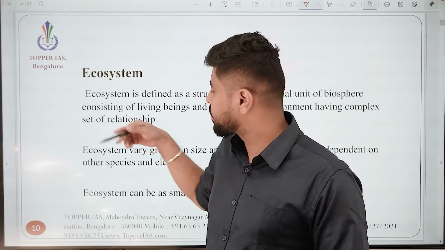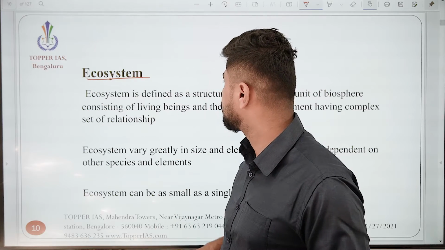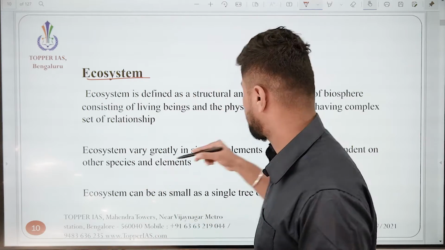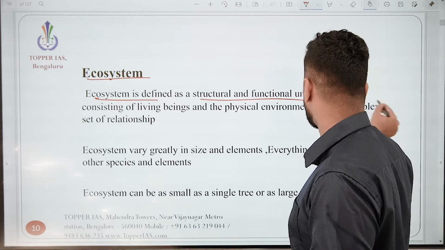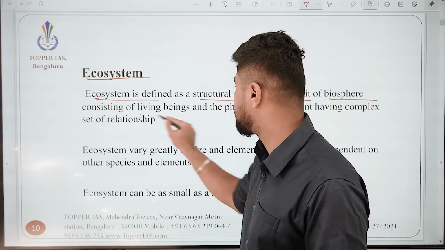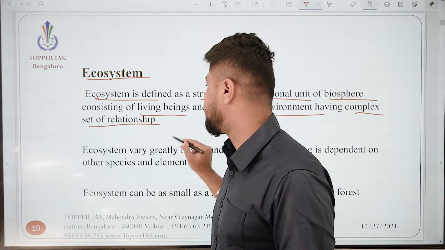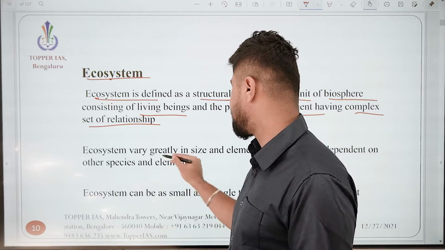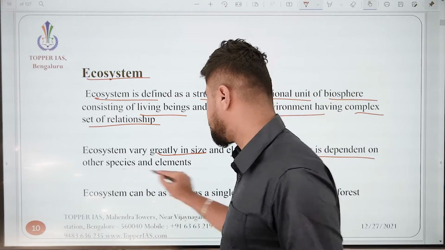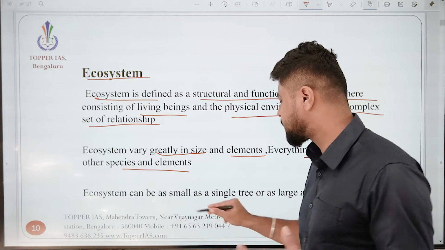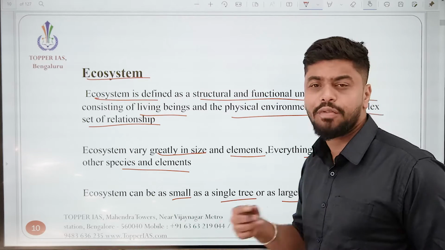Next, we come to the next bigger thing. This is the ecosystem. So what is an ecosystem? Ecosystem is defined as a structural and functional unit of a biosphere consisting of living beings and physical environment having complex set of relationship. An ecosystem varies greatly in size and elements. Everything is dependent on other species and elements. Ecosystem can be small as a single tree or large as an entire forest.